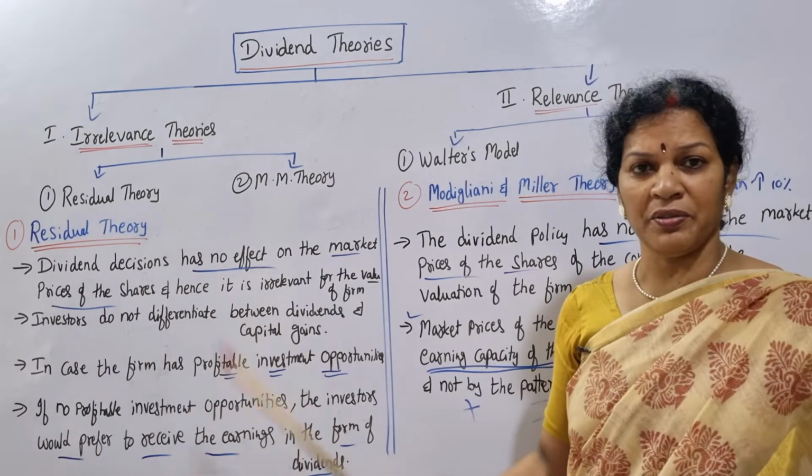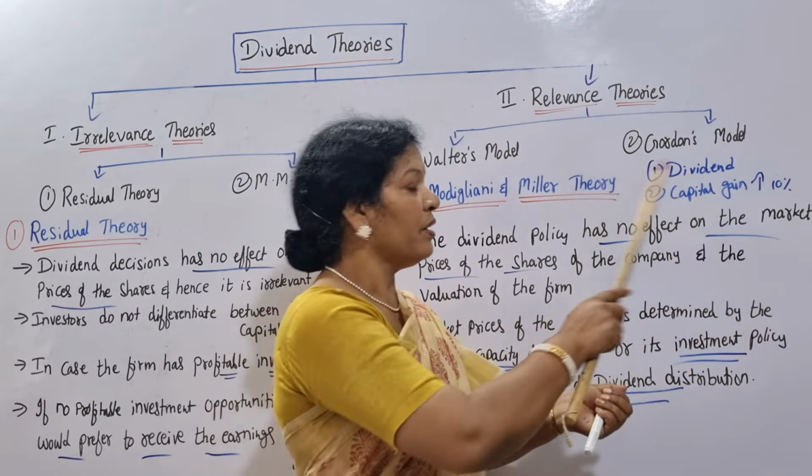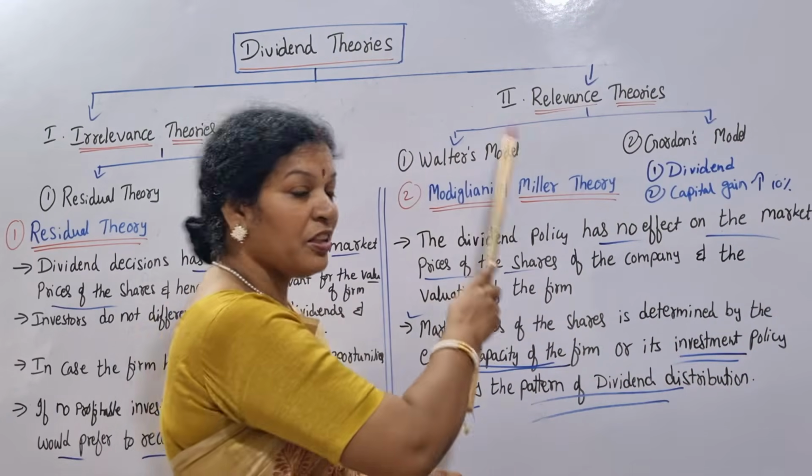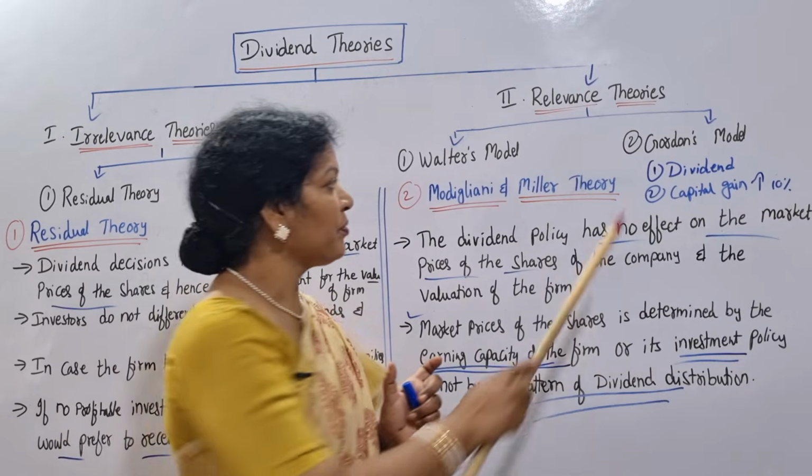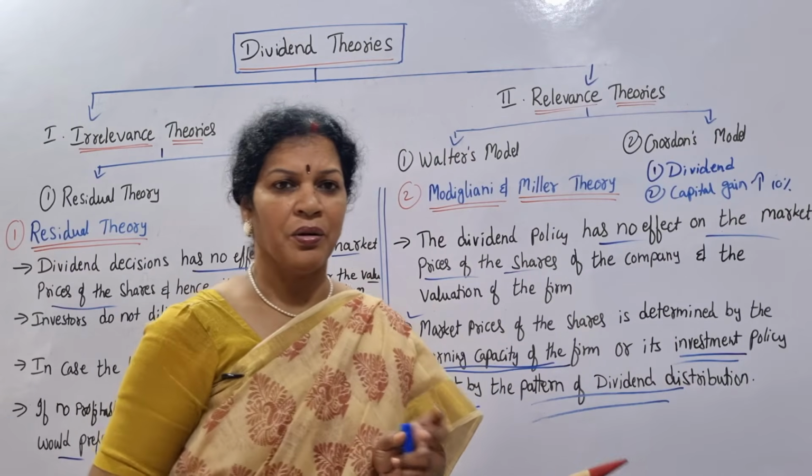If you understood irrelevance theories, next we'll go for relevance theories. The first one is Walter's model; we will see it in depth. Next, Gordon. Okay? Want to take a screenshot?